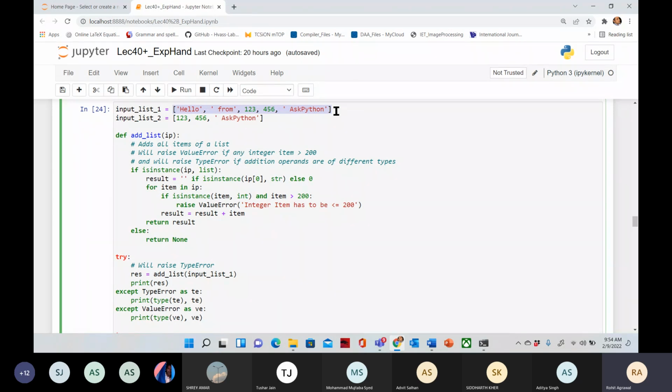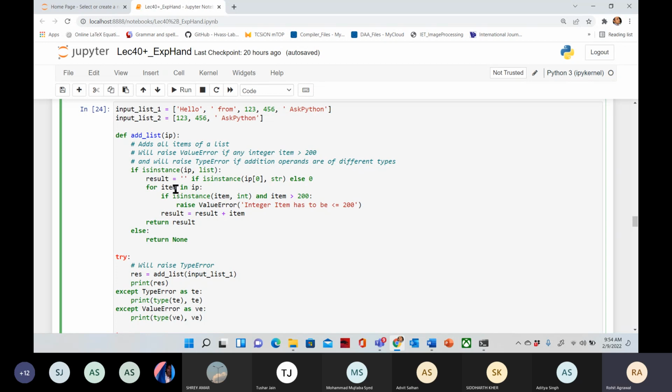So what will you do? We will use isinstance, and using isinstance we will check whether it is a string or not a string. So we are checking isinstance IP first is a string. If it is a string, it will return the empty string, otherwise it will return 0. So the first character we have checked. Now, isinstance item, int